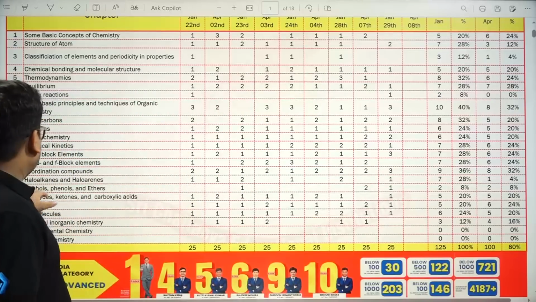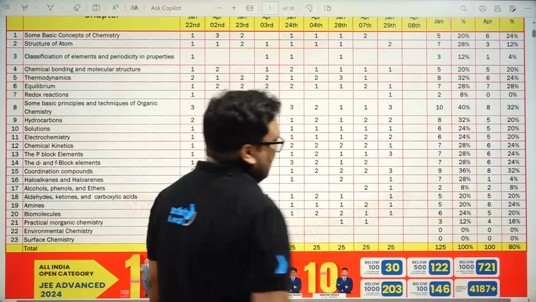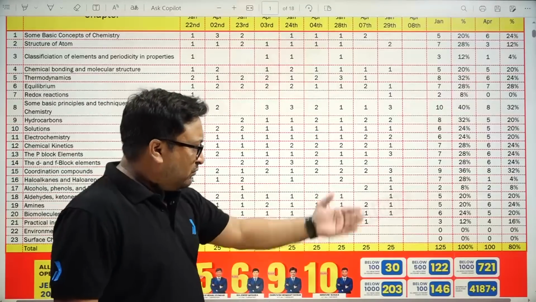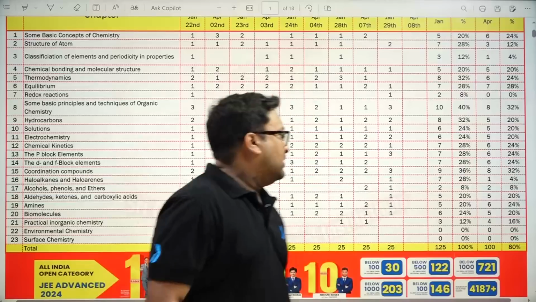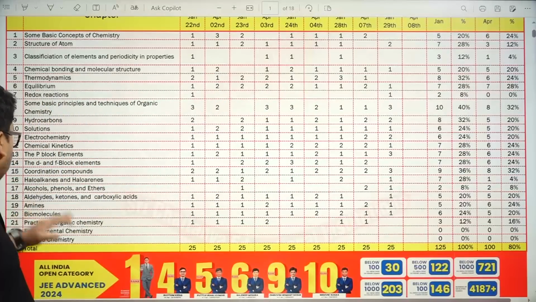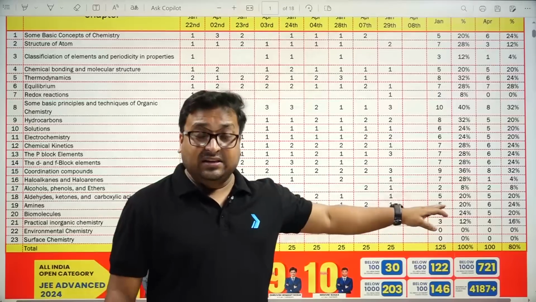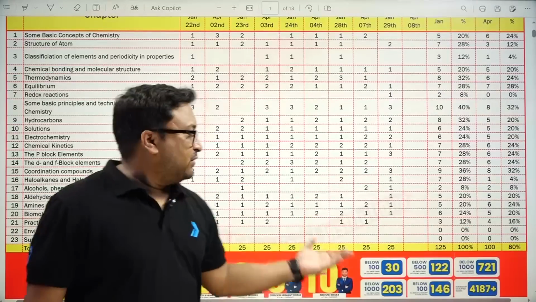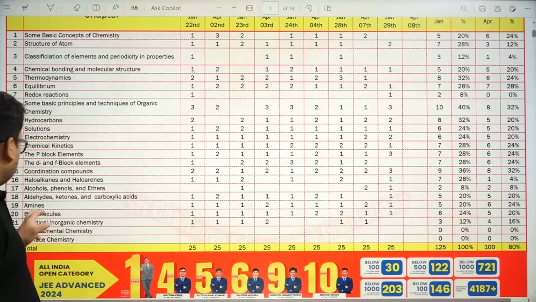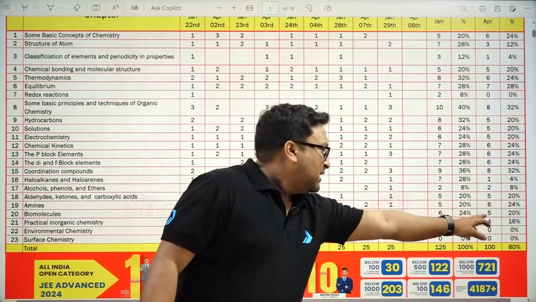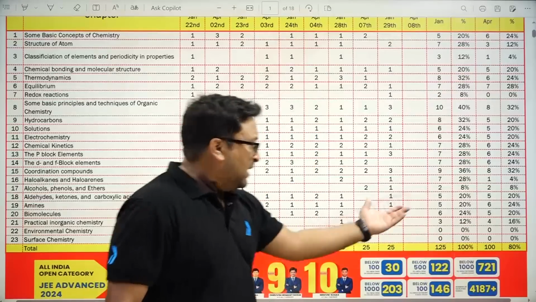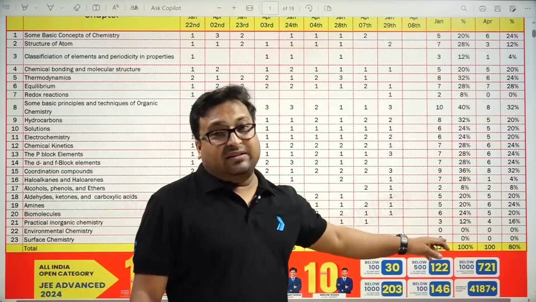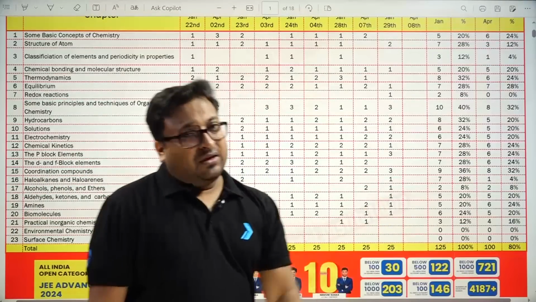Then alcohol, phenol, ether: only 2 questions were asked in both shifts. Aldehyde, ketone and carboxylic acid both have the same weightage, 5 questions in January and April. Then amines: almost 5 questions were asked in January and 6 in April, so the weightage is a little bit higher. Biomolecules: 1 question fewer in the April first shift, 5 in January and 6. Then practical inorganic chemistry: 3 questions in the January shift and 4 in the April shift.